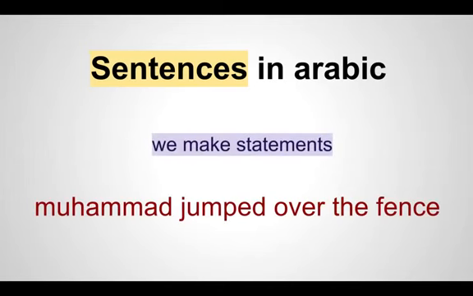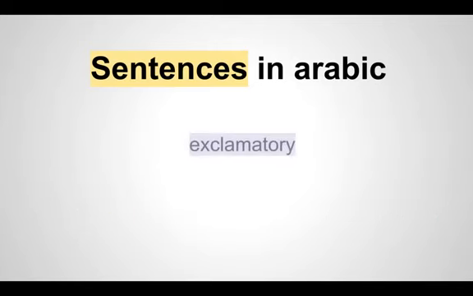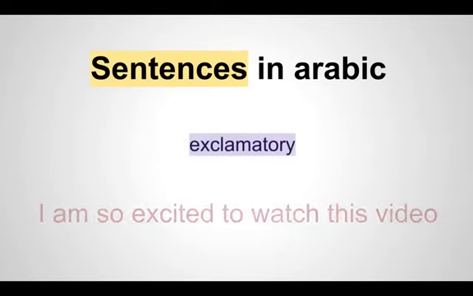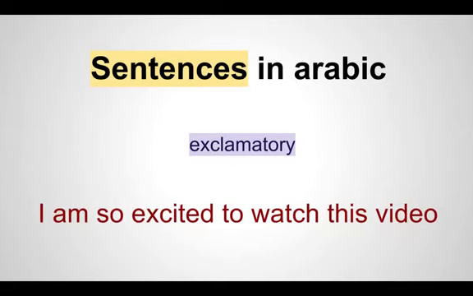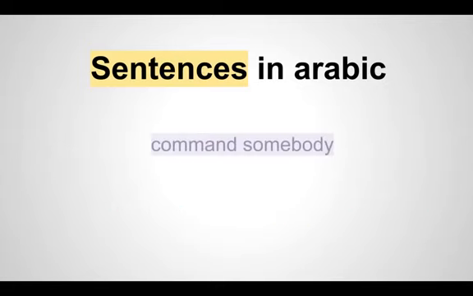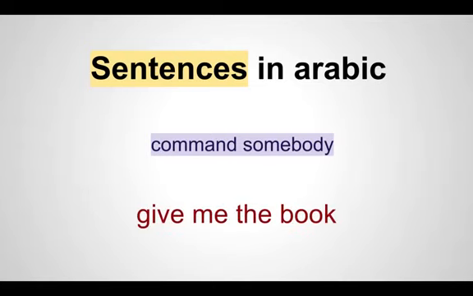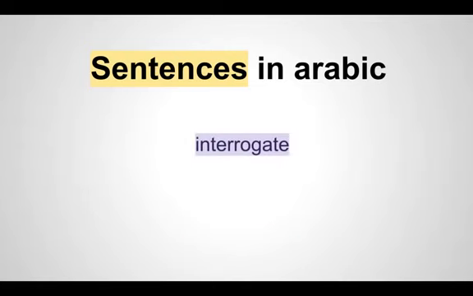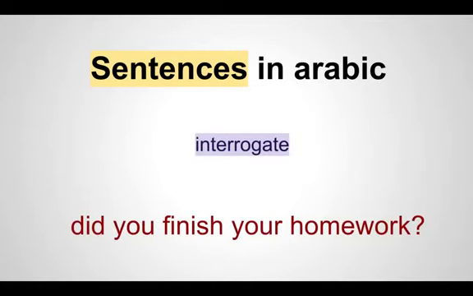Sometimes we make exclamatory sentences, like, oh, I'm so excited to watch this video. We give commands, like, give me the book. And we can ask questions, like, did you finish your homework? Each sentence conveys a different message, with a different tone and attitude.